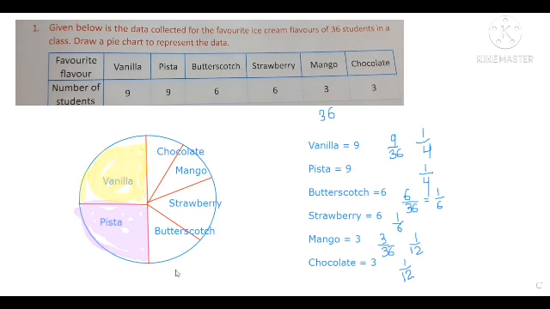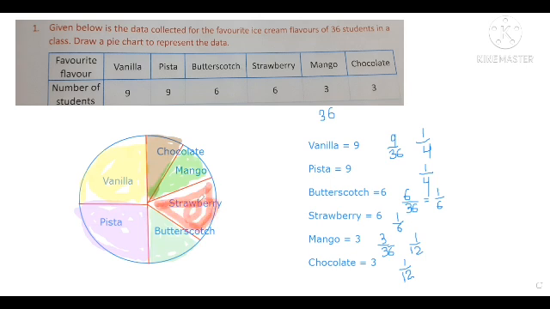So this is representing vanilla, this is representing butterscotch, this is representing chocolate, next for mango, and then for strawberry.